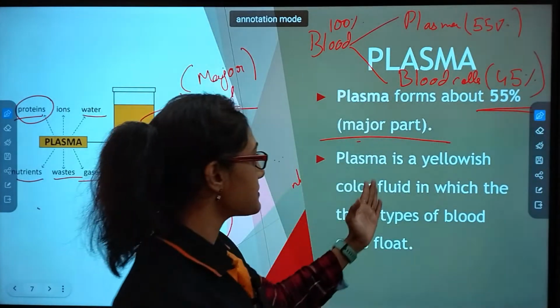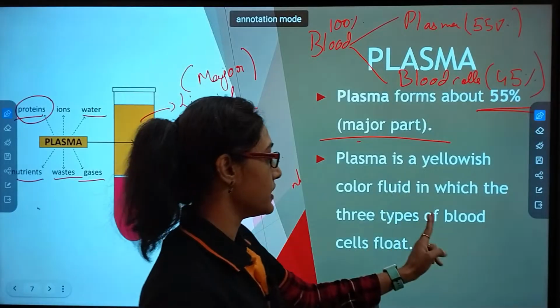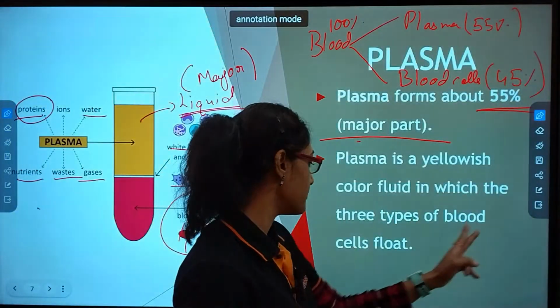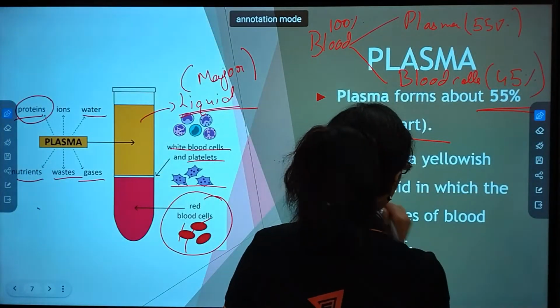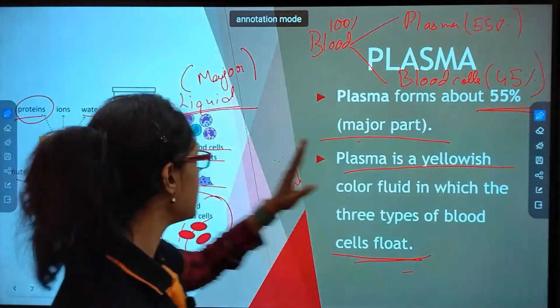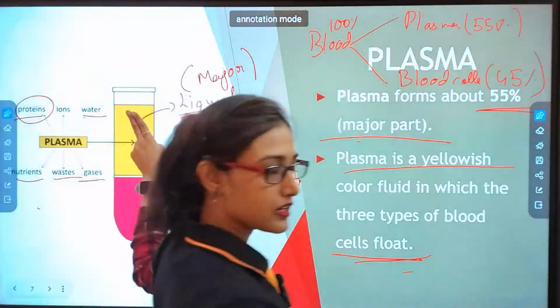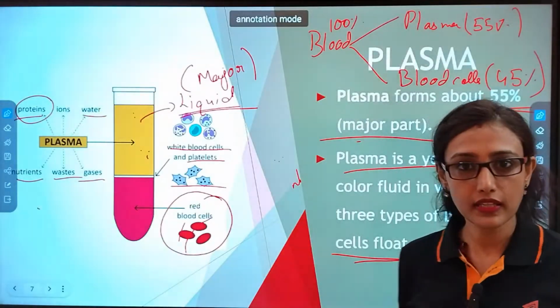Plasma is a yellowish colored fluid in which the three types of blood cells float. Plasma is yellowish, obviously you can see the color over here. It is yellow in color.